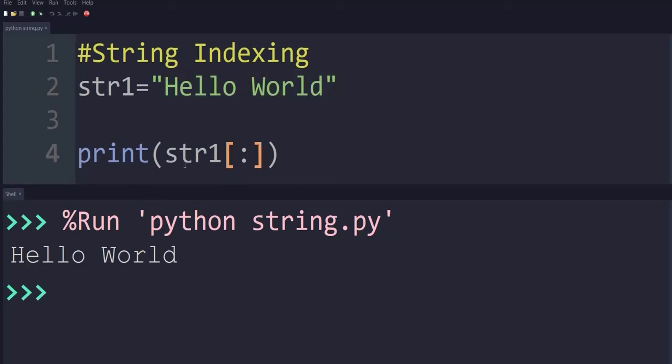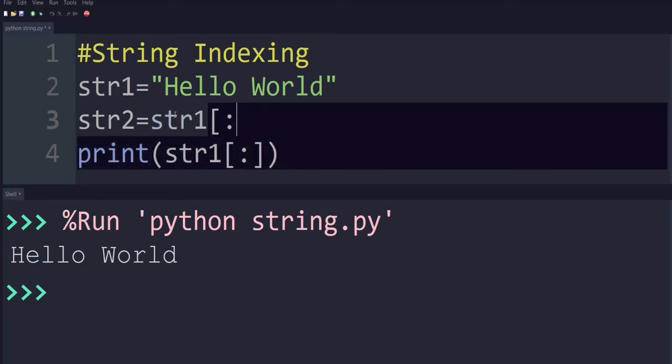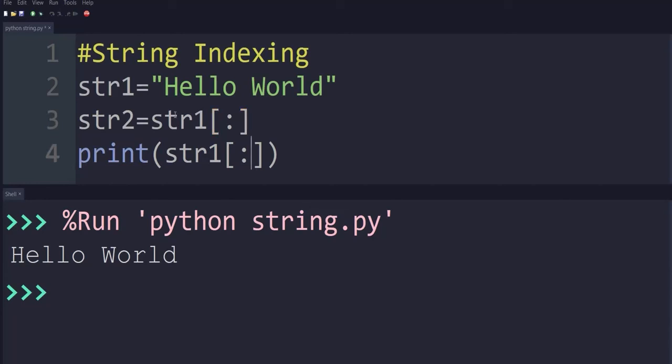It will return the entire string, or we can say it will return a copy of the original string stored inside this variable. Also, if we want to create a copy, for example, we take another variable str2 equal to str1 with square brackets, and we don't pass any value. Here, if we print str2, what will be the output?